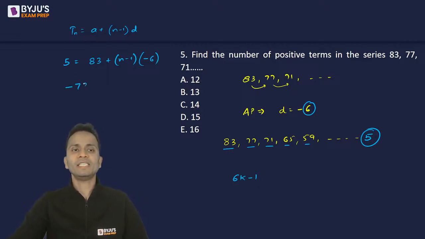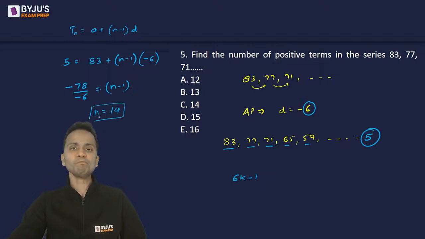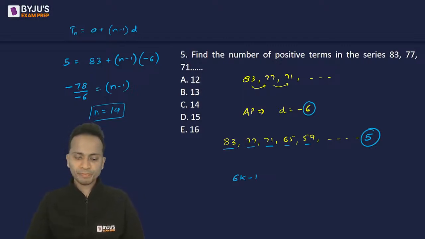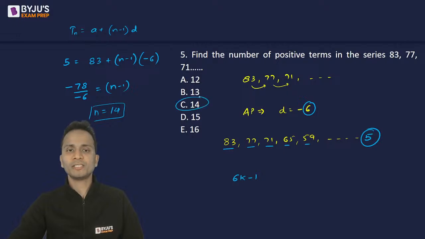So -78 divided by -6 is equal to n minus 1. Now 78 upon 6 is 13, 13 plus 1 is 14, so the value of n is equal to 14. So there are a total of 14 terms which will be positive in the given series. So the correct answer should be 14, that is option C.